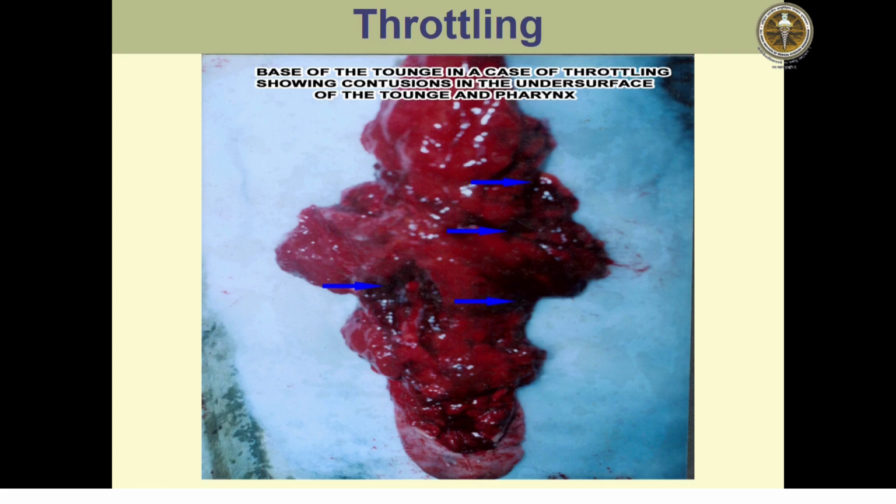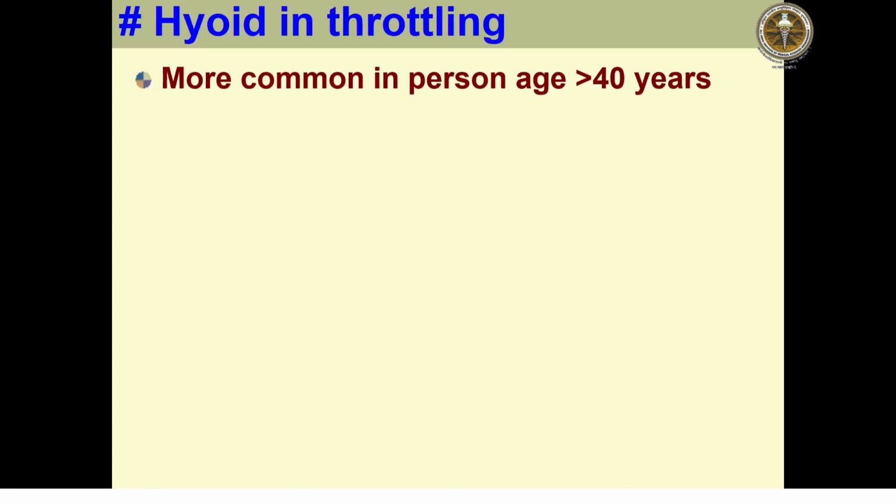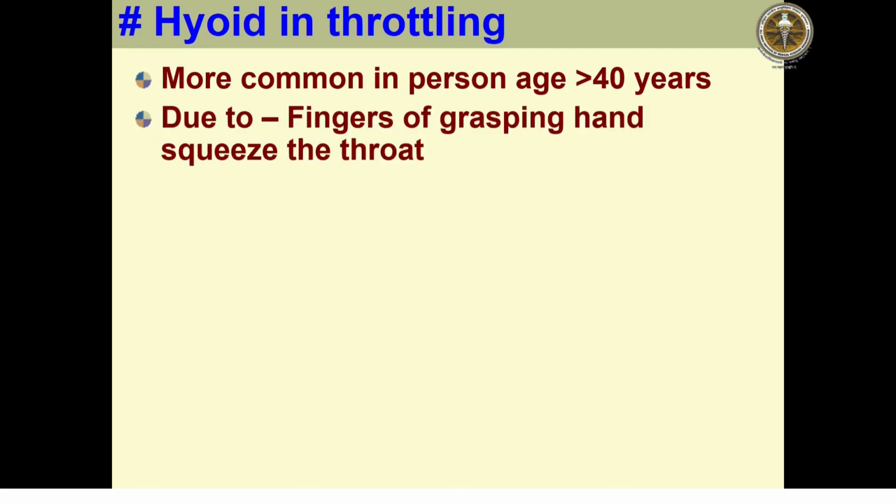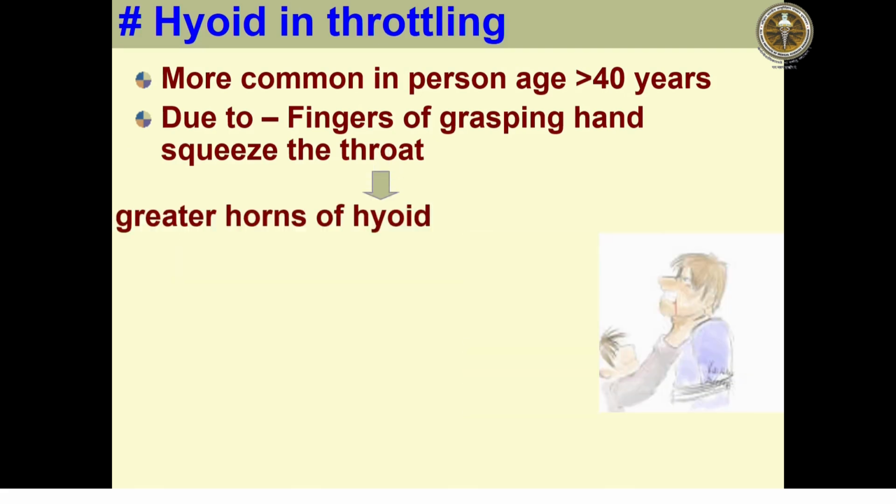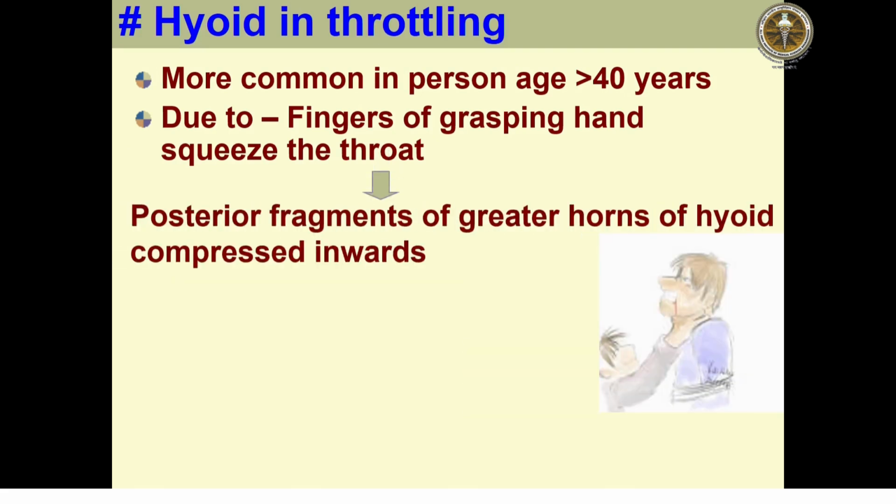The most important bone in the neck, if fractured, most commonly indicates throttling. But hyoid bone fracture is very rare if the person is less than 40 years of age. It is more common in persons over 40 years, and is due to fingers grasping and hand squeezing the throat, causing the posterior fragment of the greater horn to be compressed inwards, an inward compression or adduction fracture.